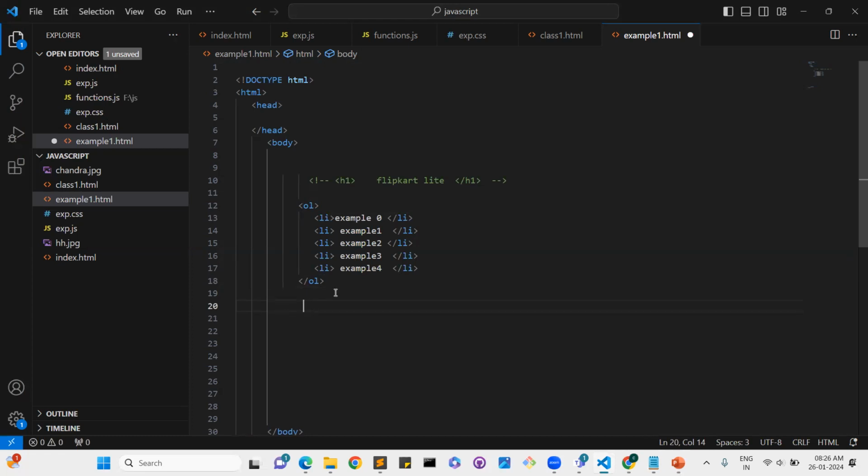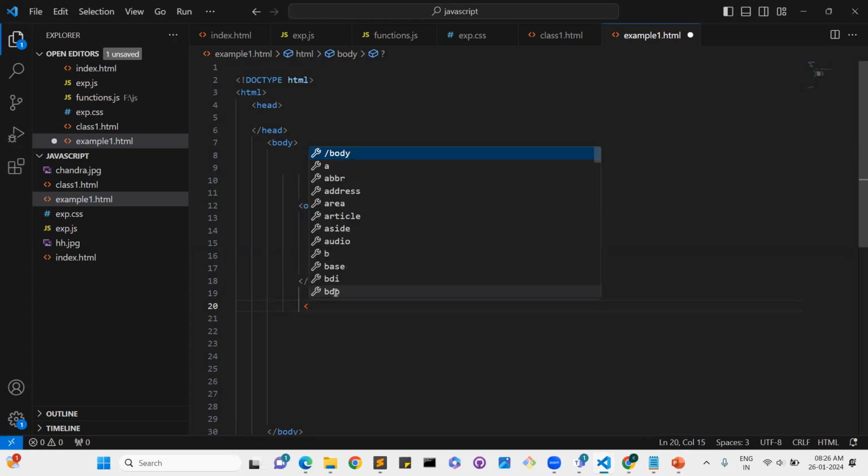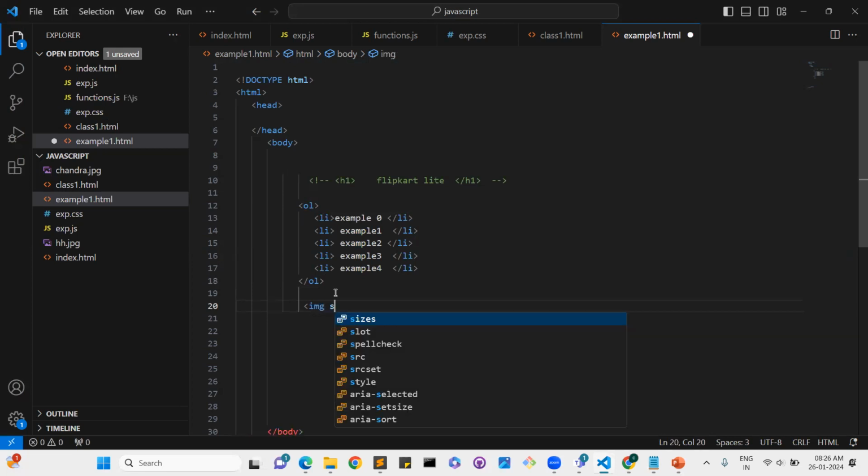Yeah, this is one element. And next, we have a lot of elements, for example, the image element.